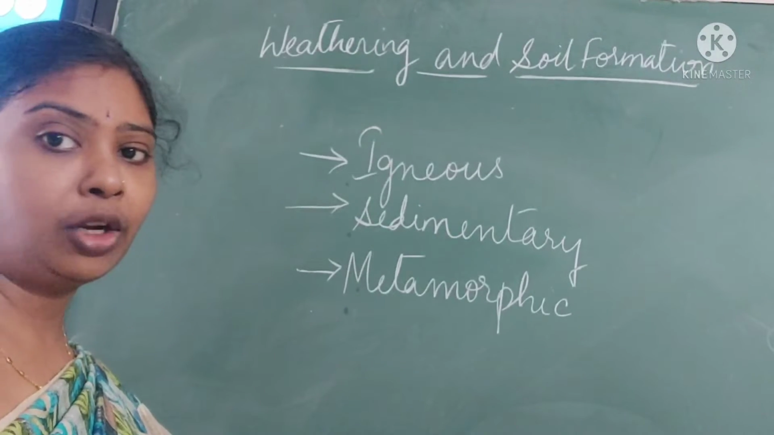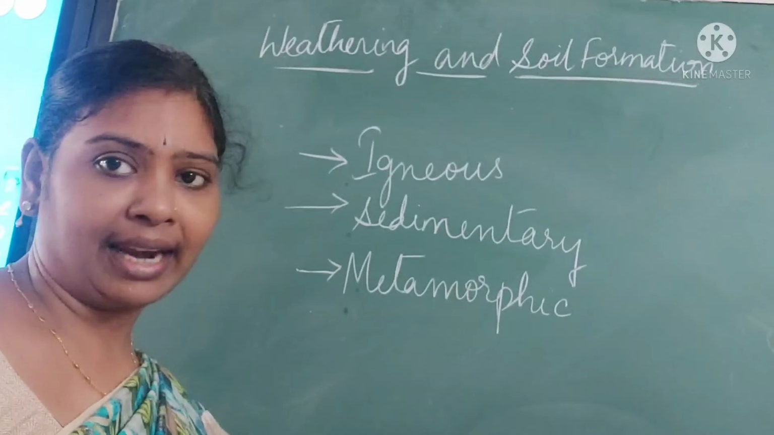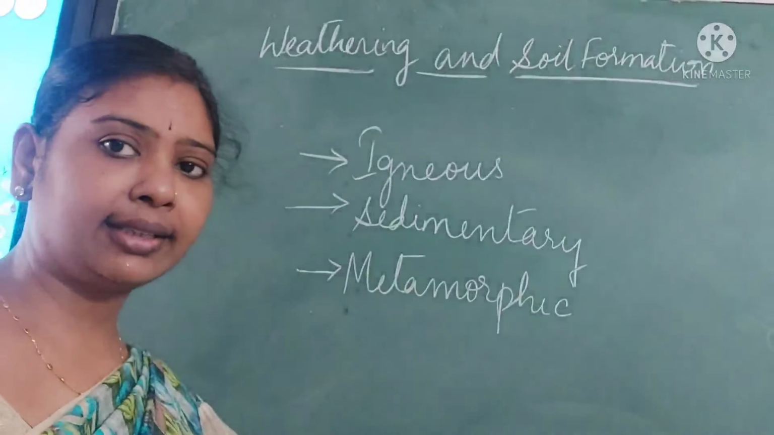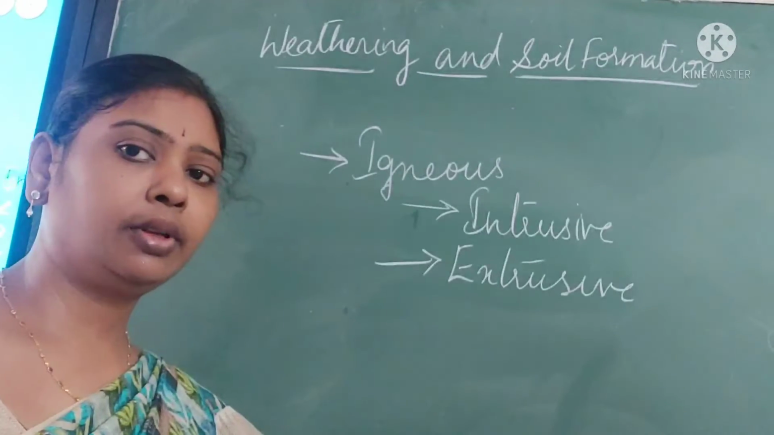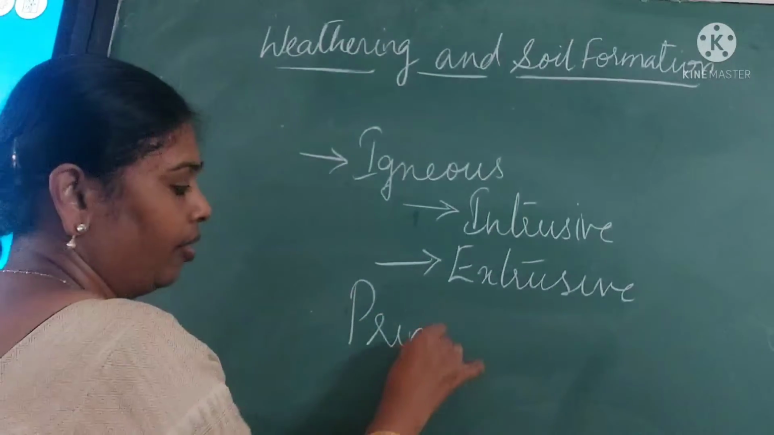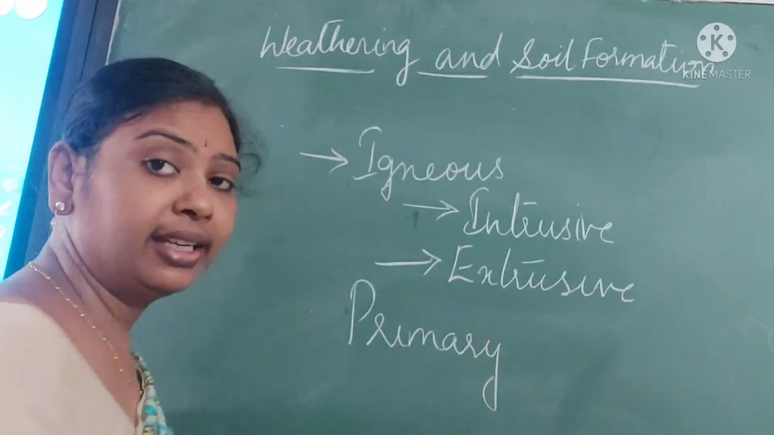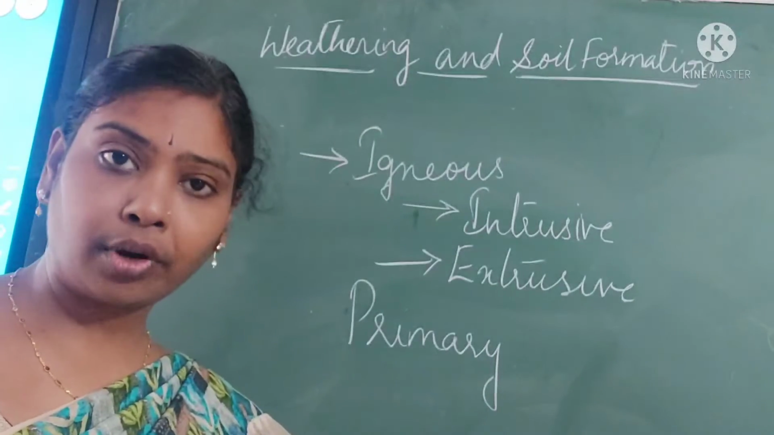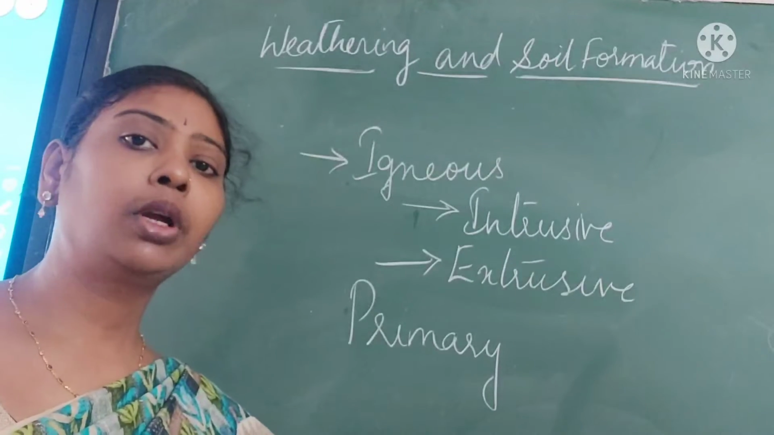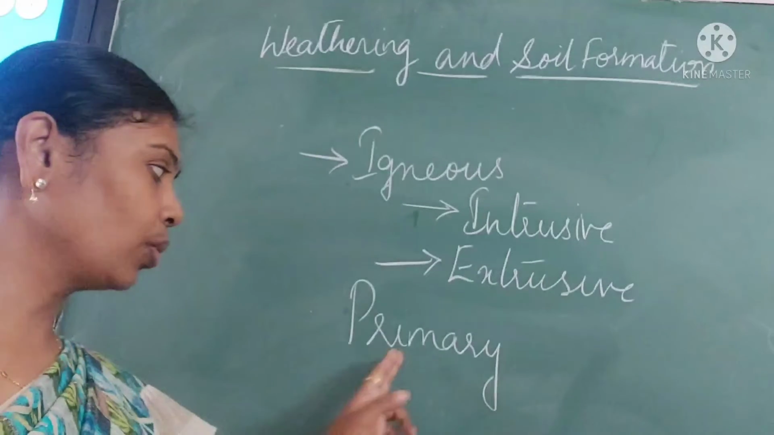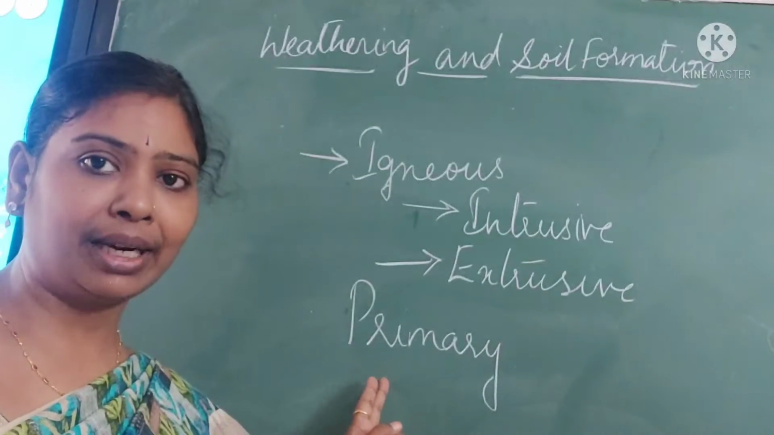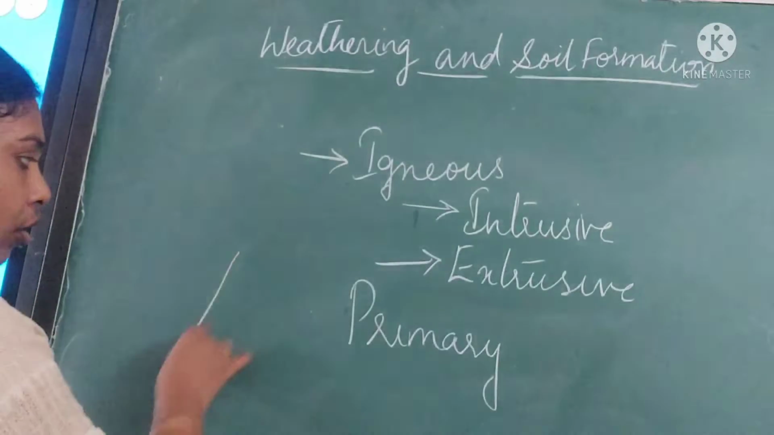Since they are formed differently, obviously they will have different characteristics, right? Now, let us see the characteristics of igneous rocks. Igneous rocks are also known as primary rocks. Why primary rocks? Igneous rocks are formed from volcanic eruptions. That is why they are the first rocks to be formed, and that is why they are known as the primary rocks.